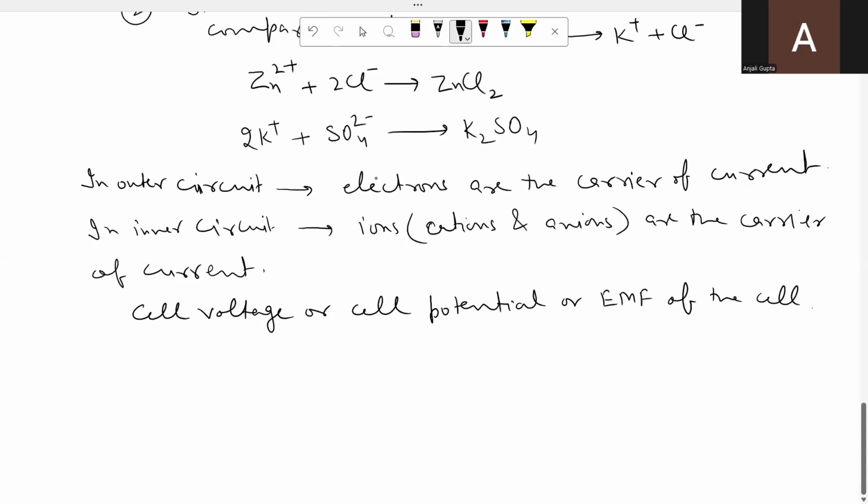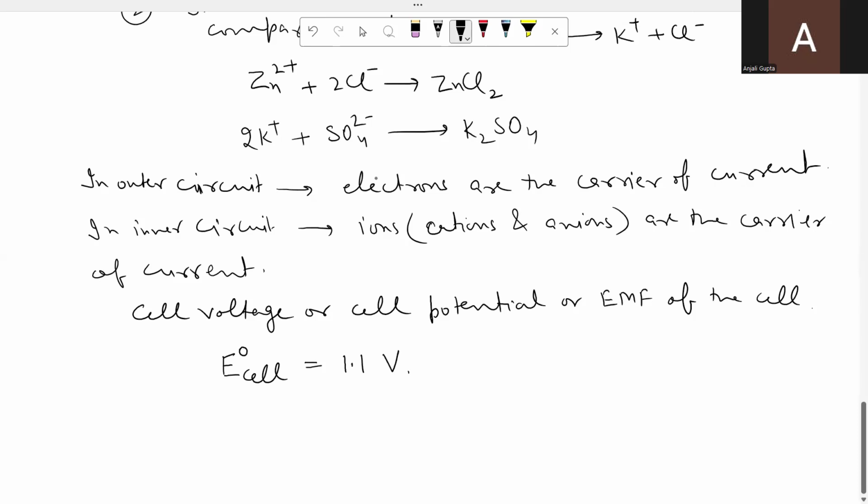So here the cell voltage, it is written by E cell. And if it is standard conditions, like we have taken here 1 molar concentration, a temperature 298 Kelvin, pressure 1 bar, in that case, it will be E naught cell. Naught shows standard conditions. So the cell voltage of this particular cell is 1.1 volt.